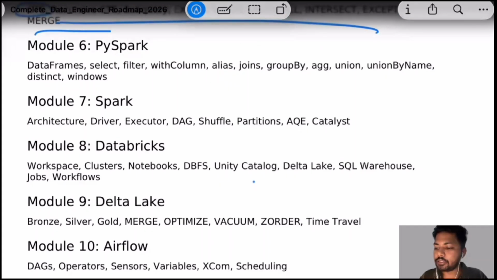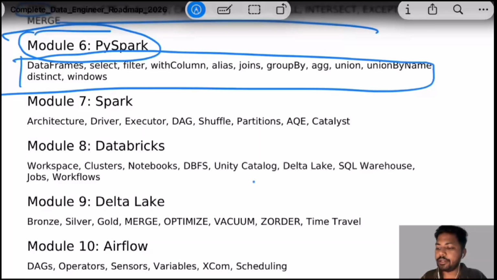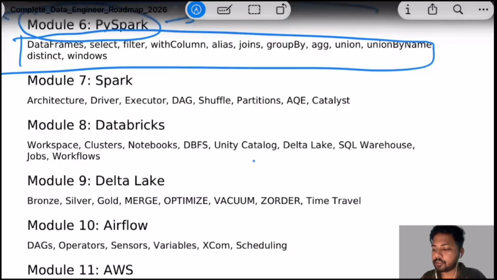Next thing is PySpark. PySpark is very important to run the ETL processes. Basically it is required to run the ETL transformations. Here, industry-wide, PySpark is used a lot. It's very important. Then comes the Spark concepts.